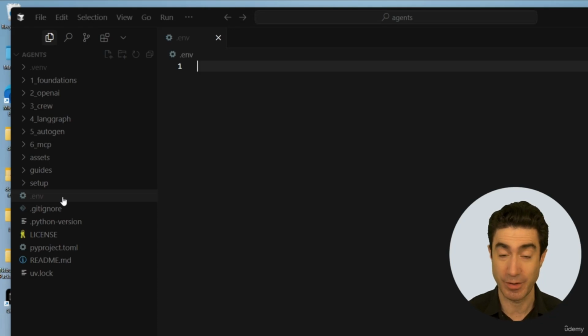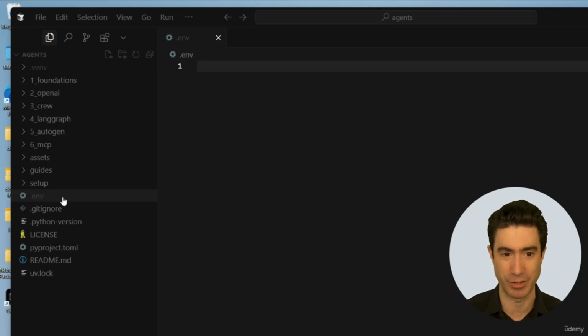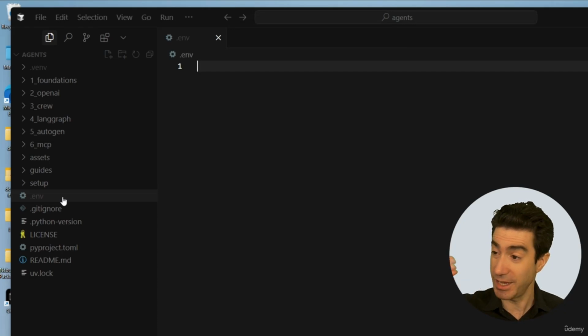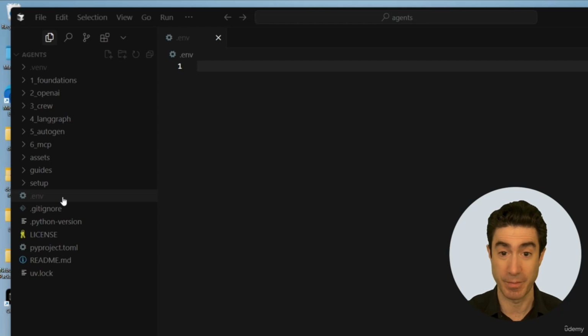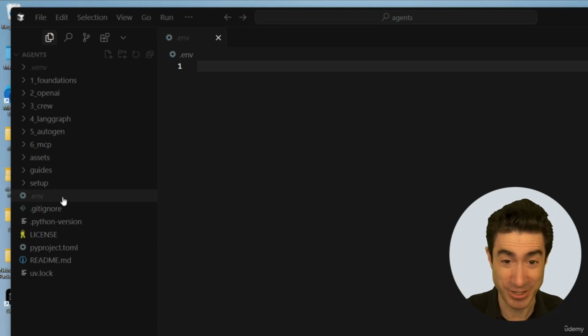And there will be environment variables that will contain what we sometimes call secrets, or things that we don't want to be public. We don't want it to be checked into source code. We want it to be something that is just for us, kept private, that we will use. And we can just put things in this file of the form of a key name, equals, and a value. And that will become an environment variable, as you will see. And in particular, there's one key that we really care about, and you have to do this exactly right. If you make a typo in this, then it's not going to work, and it's going to be really frustrating. So try to be really careful with this.